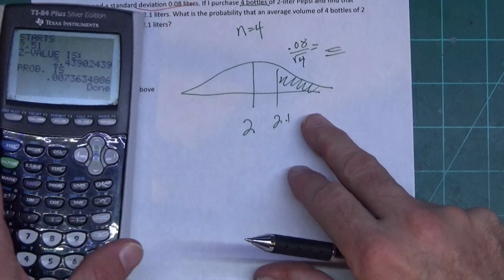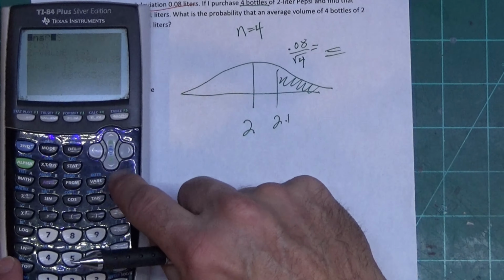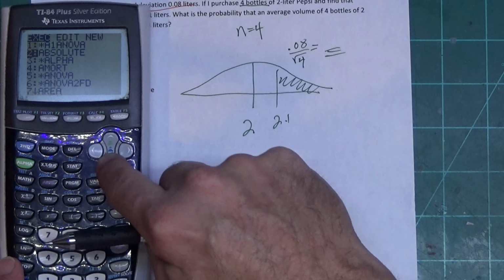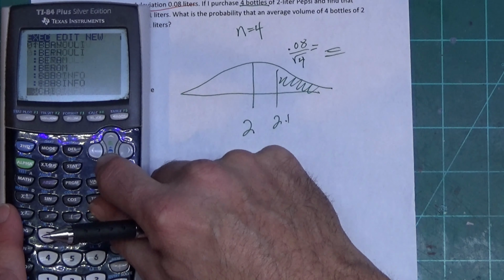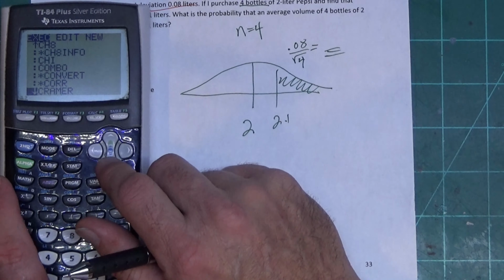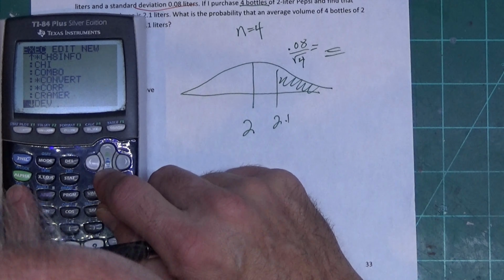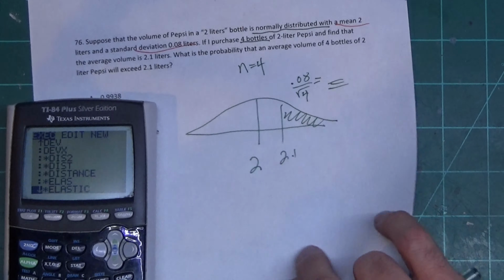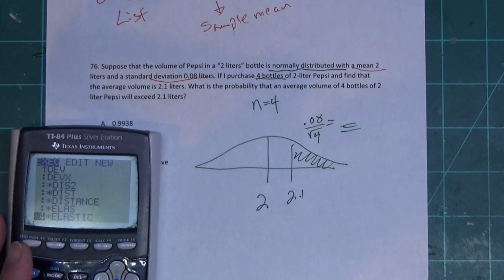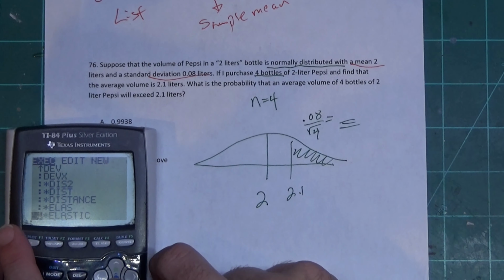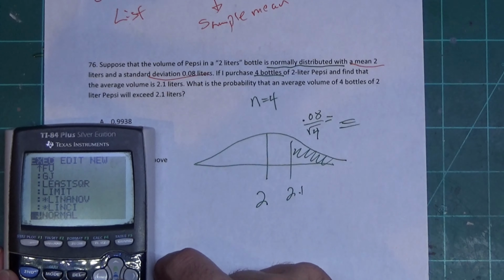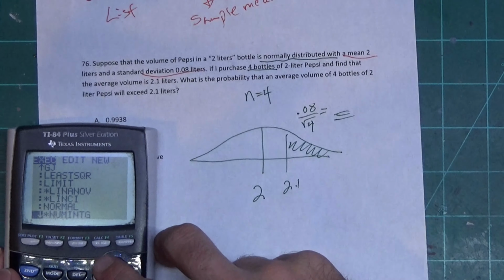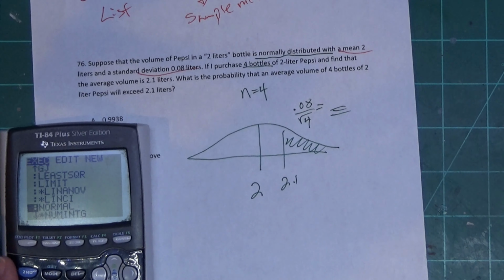So I'm going to turn on my calculator. I'm going to hit clear. I'm going to push program. I'm going down to program normal. Okay, making sure we can see it on the video. We can. This was a little off the video. However, I'm sorry about that. Right there, you can see the whole thing now. I need to put some tape on here so I know where my screen is. So there's my normal program.